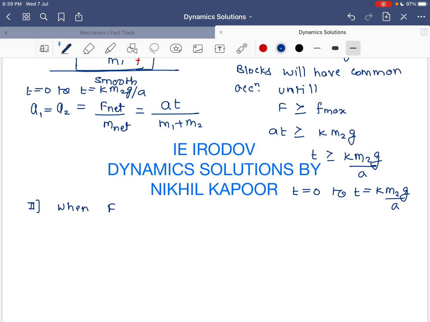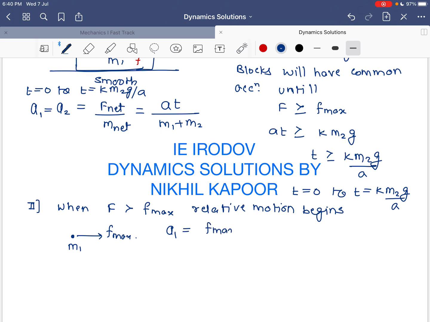when the applied external force becomes greater than the maximum static friction, then relative motion between the blocks will start. So for block 1, only the force of friction is acting on it, so its acceleration would be equal to force upon mass m1, where the maximum frictional force is k m2g upon m1. So it will go with this acceleration, and this force is constant, so the acceleration will remain constant.